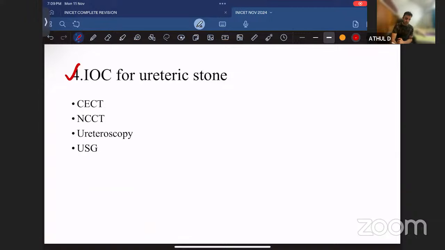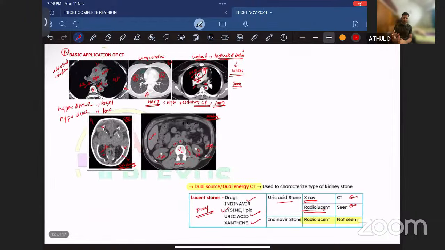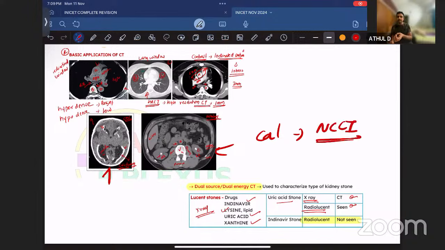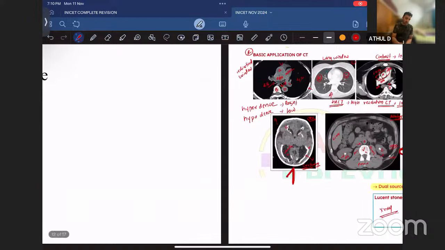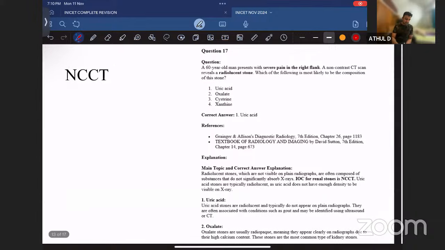So this one is actually a very straightforward question. What is the investigation for ureteric stone or renal stone or whichever stone? You have to go for an NCCT, non-contrast CT, because in our thumb rule sessions, you always say whenever you want to find out any calcification, any calculi, the investigation of choice is always NCCT. So if you are strong with the basics, then this is just a piece of cake for you, because when you give contrast, it will obscure the calculi. So you should not give contrast. So contrast CT will never be the answer. Then ureteroscopy, USG, you know, calculi is better seen in CT. So the answer should be non-contrast CT. So we all know that.